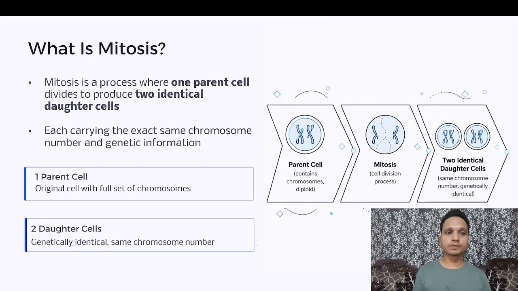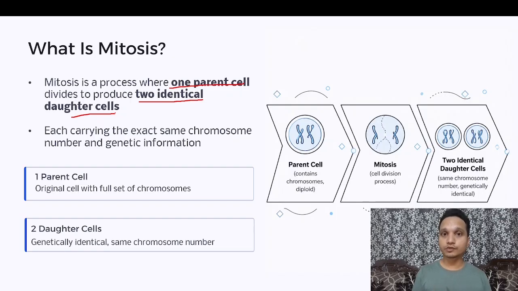Let's move on to the actual mitosis topic. Mitosis is a process. The simple definition of mitosis is that it is a process where one parent cell divides to produce two identical daughter cells. After one division of mitosis, two identical daughter cells are formed. Keep the terminology in mind. Daughter cells means the resulting cells which are there after division.